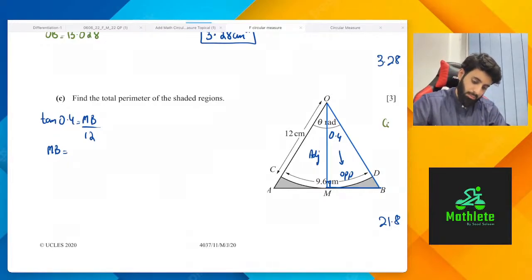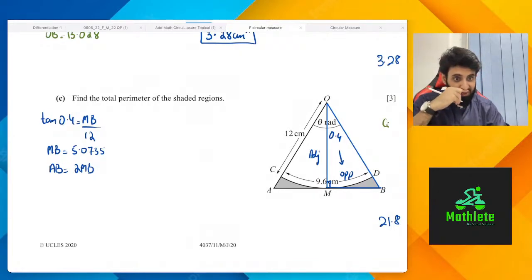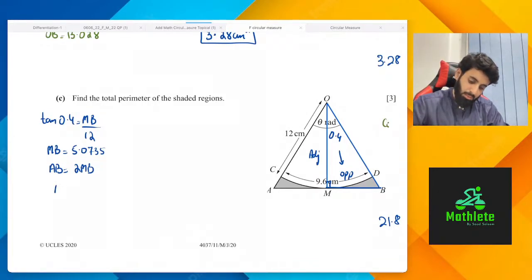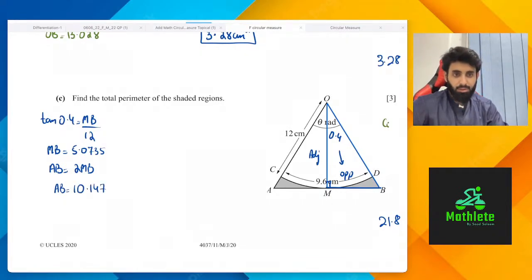Okay, so MB is 5.0735, and so on. So AB is going to be equal to twice of MB. Whatever answer you're getting, you times it by 2. So AB we get 10.147. Again, not the final answer, which is why I'm taking it to more significant figures than you do normally.